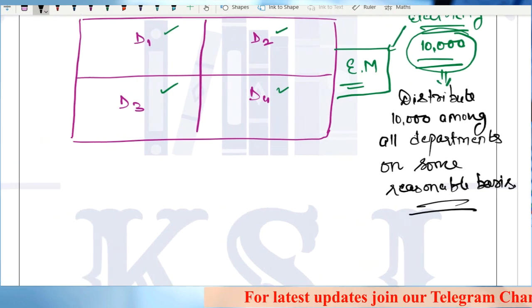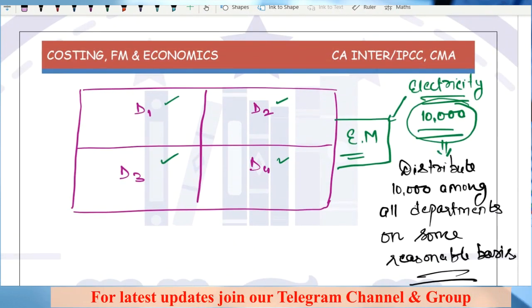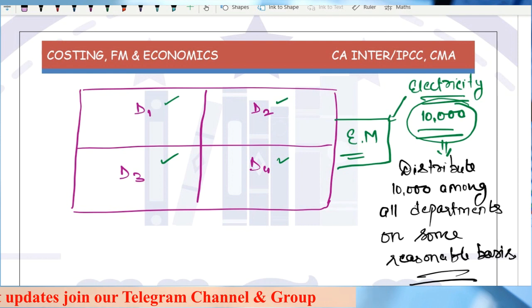That means you will have to divide this 10,000 rupees on some reasonable basis.